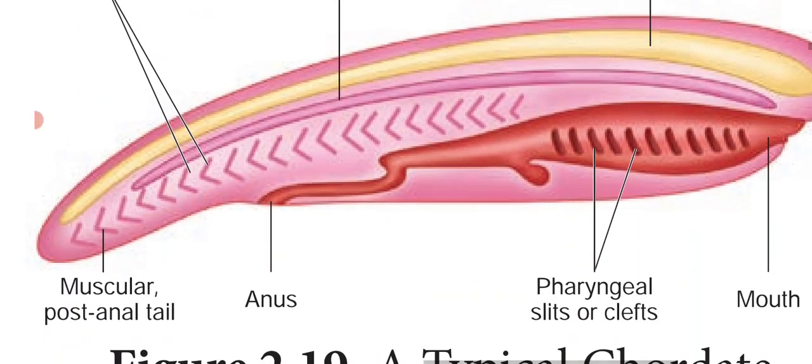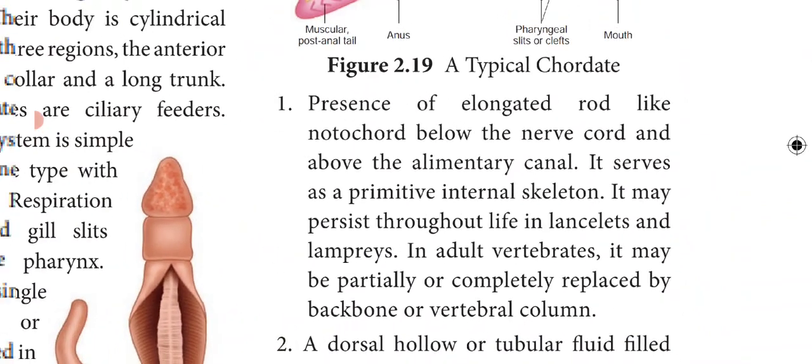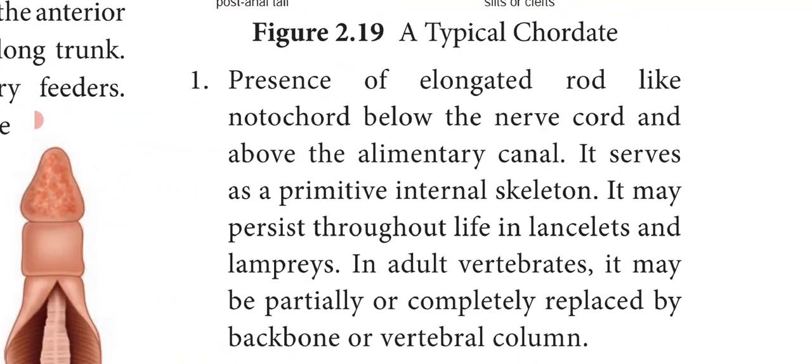First we will see the characters one by one. The first one is the presence of an elongated rod-like notochord. So the first fundamental distinct feature is the presence of notochord, which is present below the nerve cord and above the alimentary canal. This notochord serves as a primitive internal skeleton.